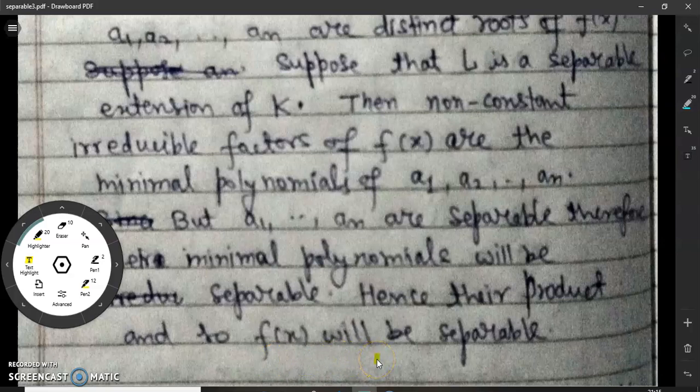So I hope that you understand the result. These results use several earlier results. So before proving this, I suggest that you try to remember the results which we have used in these theorems.